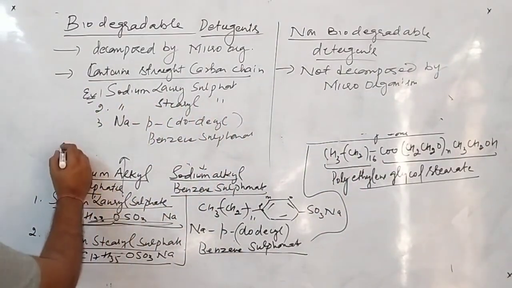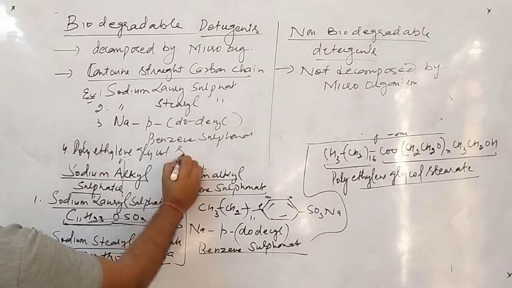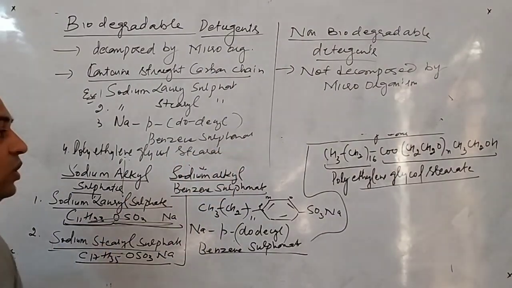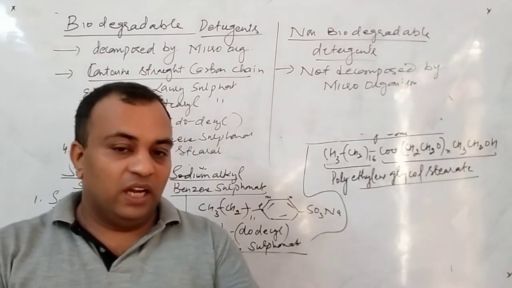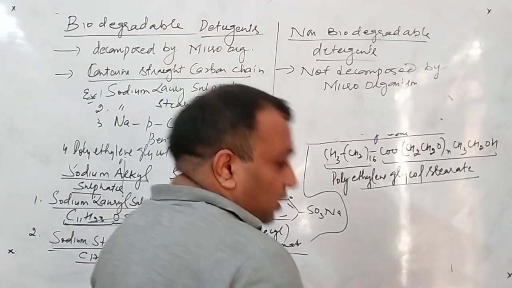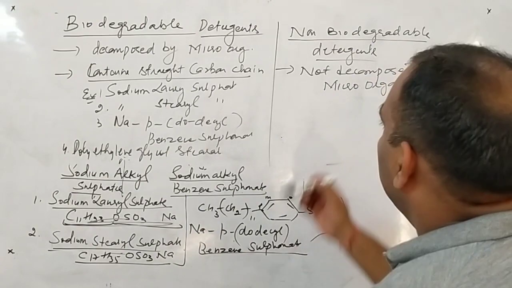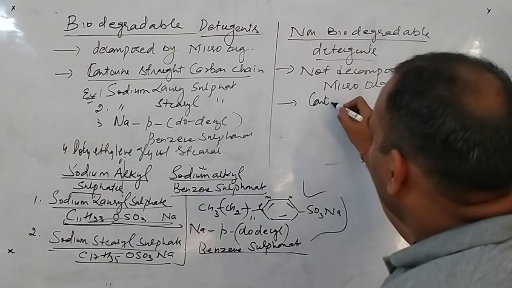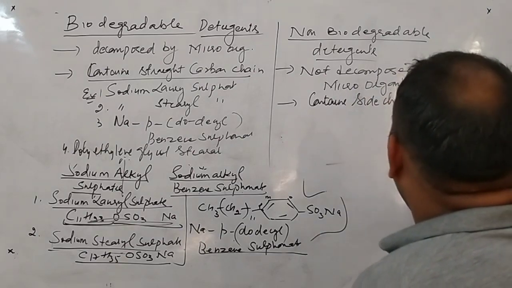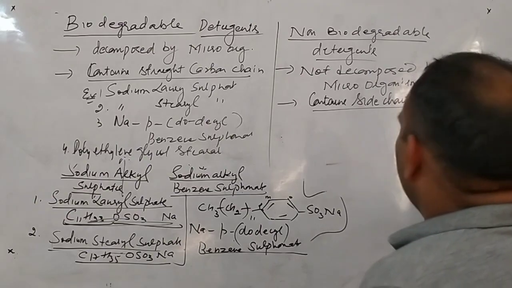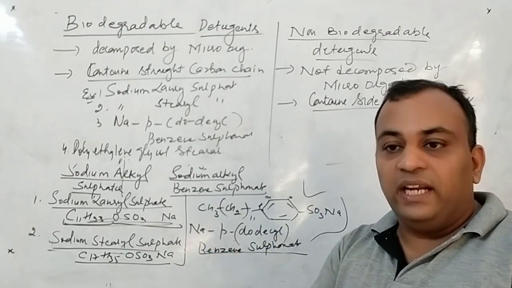I can write polyethylene glycol stearate. So whatever detergents we have done, cationic, anionic, which contain the straight carbon chain are said to be the biodegradable detergents. Now what comes to be the non-biodegradable detergents? These are the detergents which contain side chains or branches. Due to the presence of these branches, normally the microorganisms do not attack, or cannot have the ability to break that particular bond.